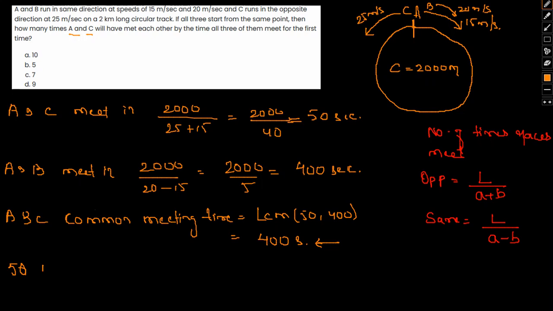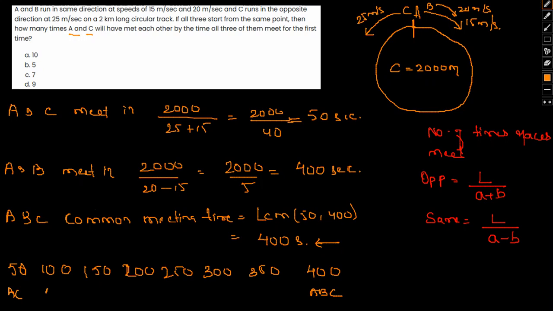A and C first meet at 50 seconds. Next they would meet at 100 seconds, then 150, 200, 250, 300 and 350. Then at 400 all A, B and C meet.